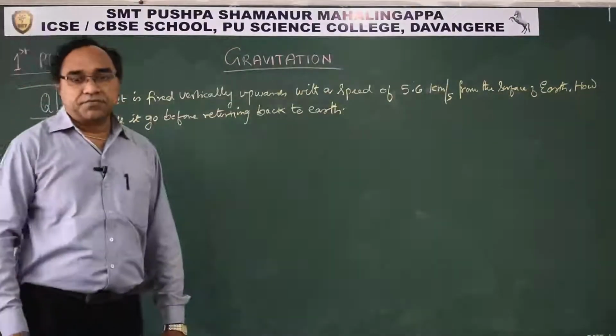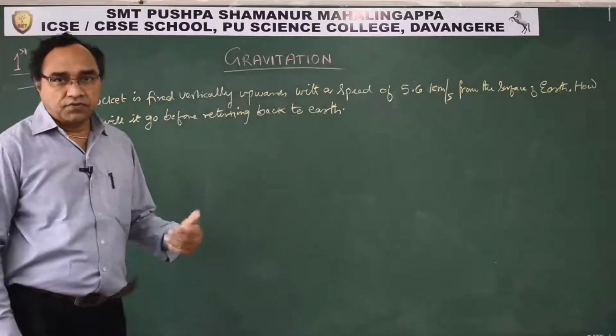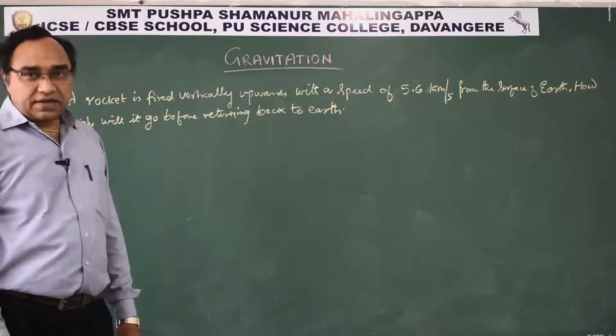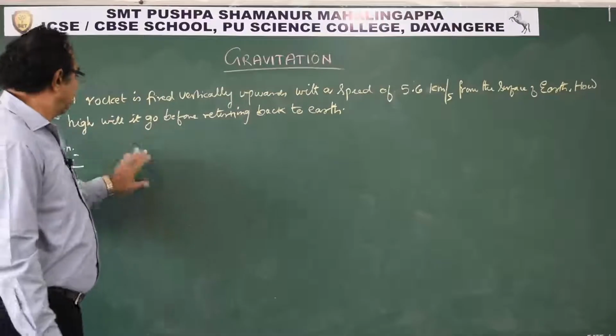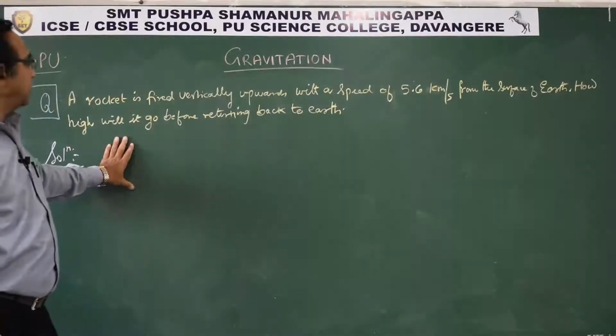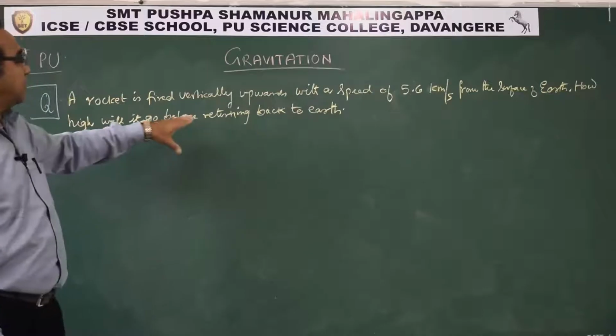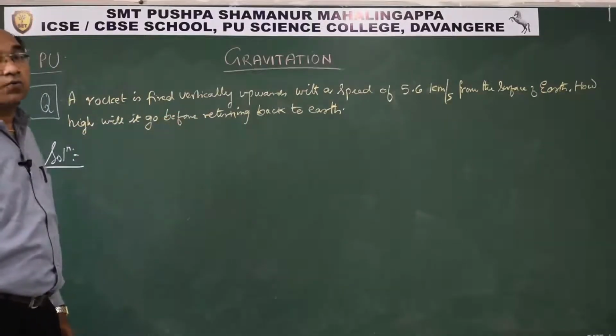Well, students, let us take one more question. This question is also from the concept that we have seen in the previous classes from gravitation. A rocket is fired vertically upwards with a speed of 5.6 km per second from the surface of Earth. How high will it go before returning back to Earth?